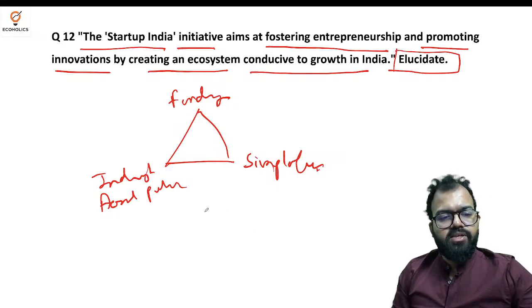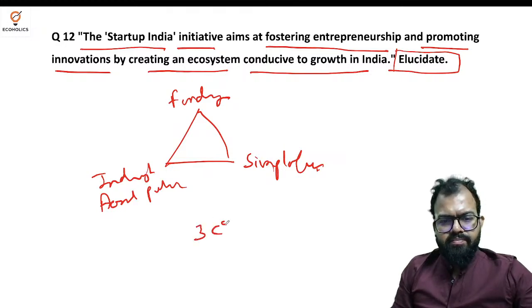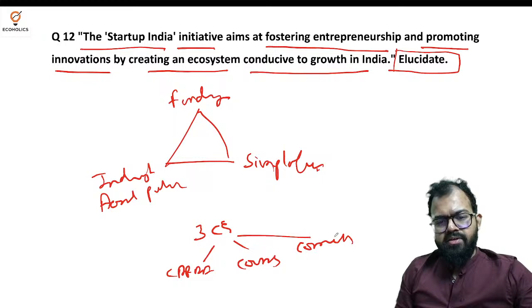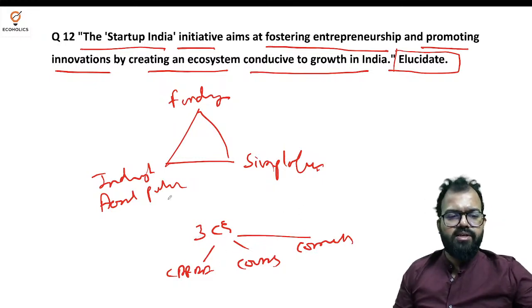Now, government is focusing on 3 C's. Now, what are the 3 C's? One is capital, courage, connections. So these are the 3 C's which is very important where government is focusing.